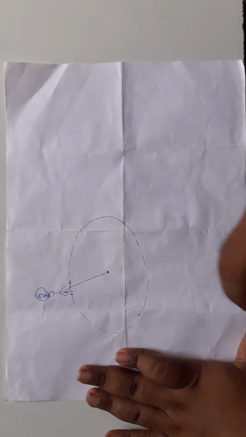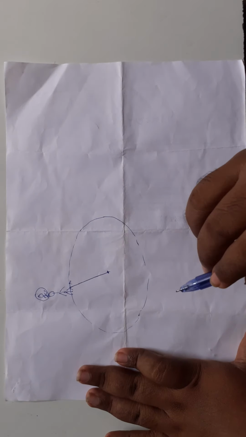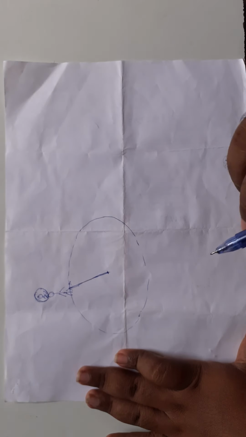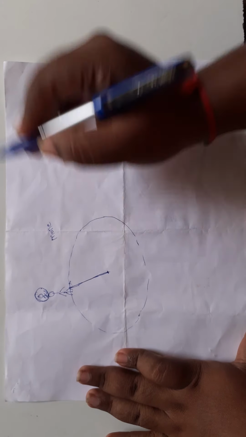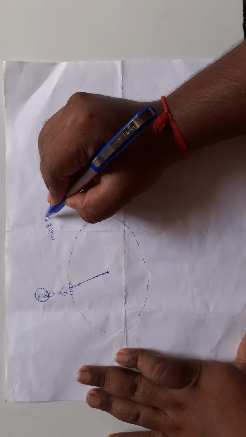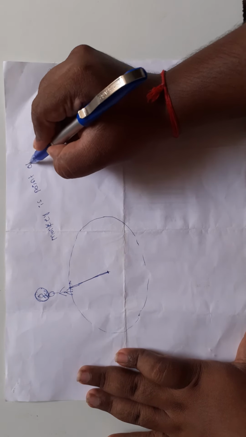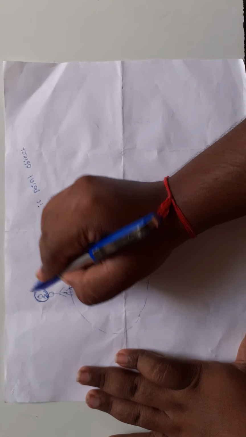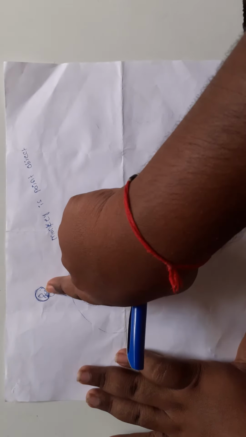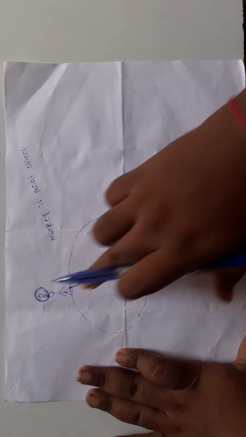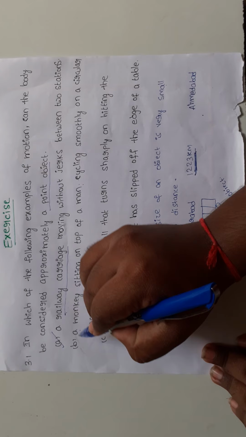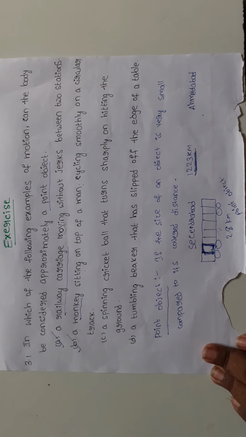The monkey's size is very small compared to the travel distance. So the monkey is a point object, because the size of that object is small compared to the travel distance. So here monkey is a point object.